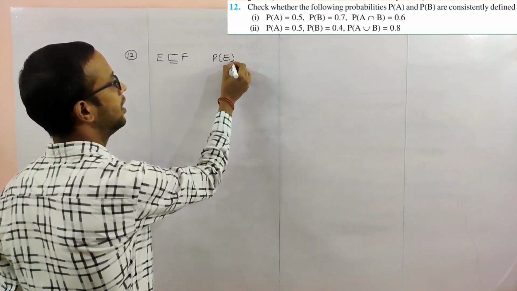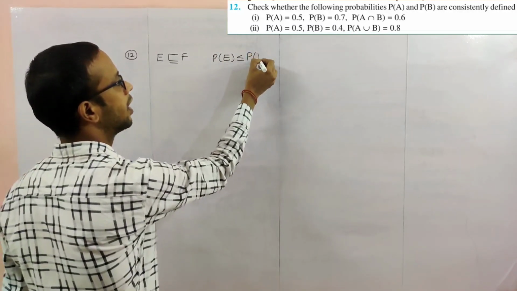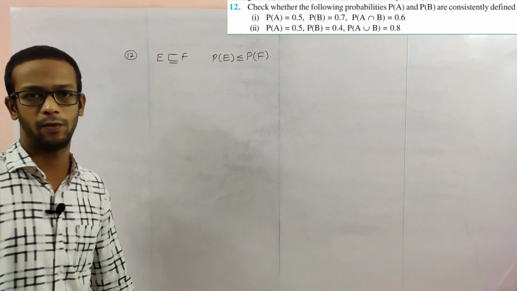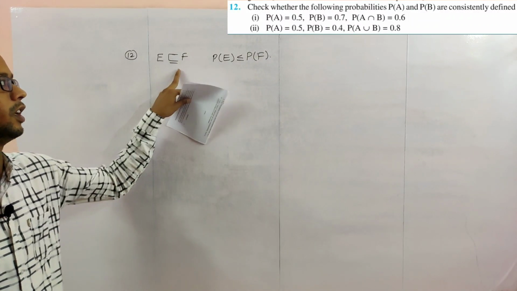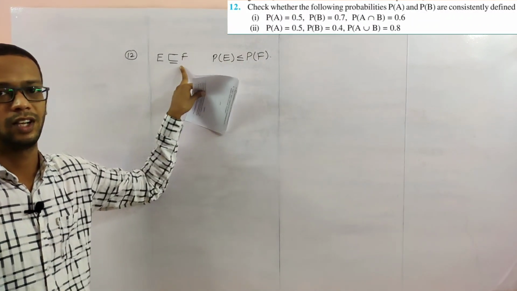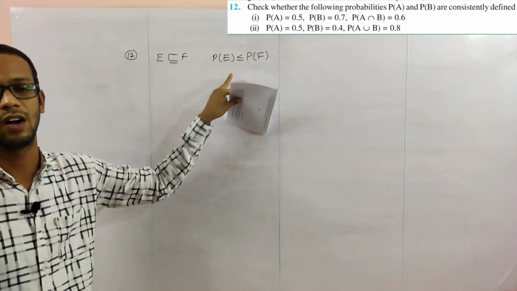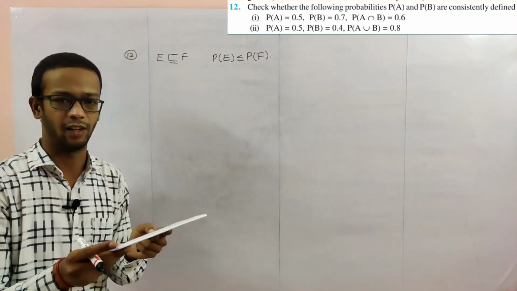Probability of E is compulsorily less than or equal to probability of F. If E is a subset of F, the less than or equal condition is compulsory. How to satisfy it?